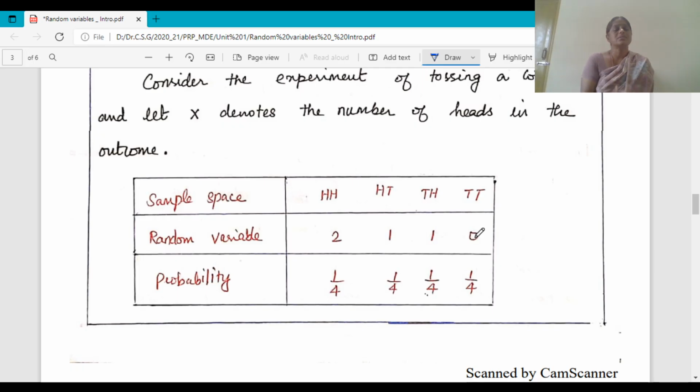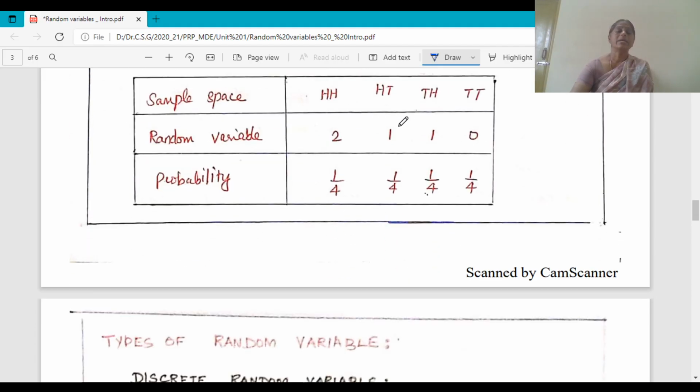You might have a question: why do we need to define the random variable? It is enough to define outcomes like HH, HT, TH, TT. When the sample space has a minimum number of outcomes, there is nothing to worry about. Suppose the sample space contains a large consignment of products, then it is necessary to define the sample space in terms of random variables, that is, in terms of numerical values.